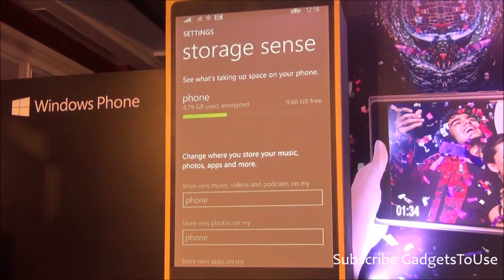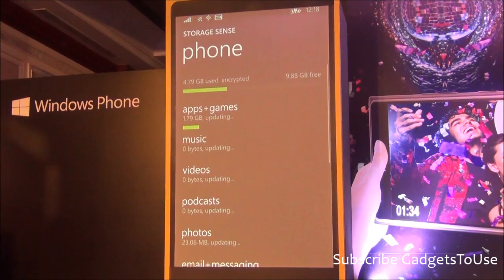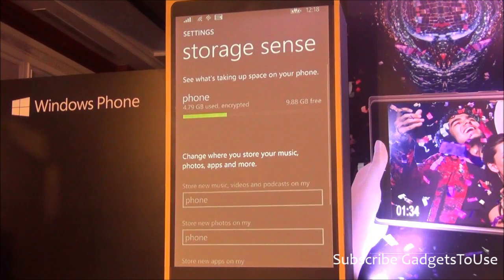And the next sense is Storage Sense. This is now a native experience. This was an app built by Nokia. Now it's a native experience, and you have full ability to move your data between your phone and your SD card, if your phone has an SD card. This one doesn't, so I can't show this to you, but if you are on the Lumia 520 at the back, you can see this.